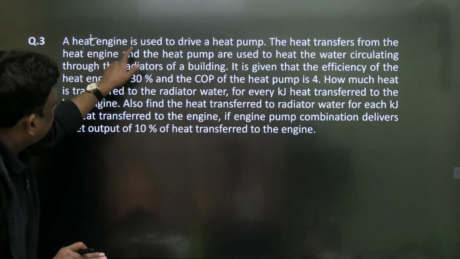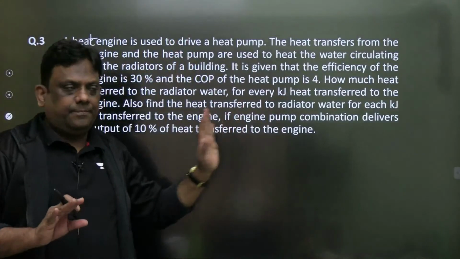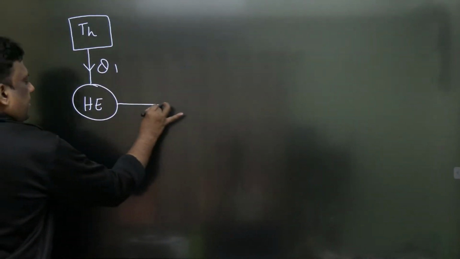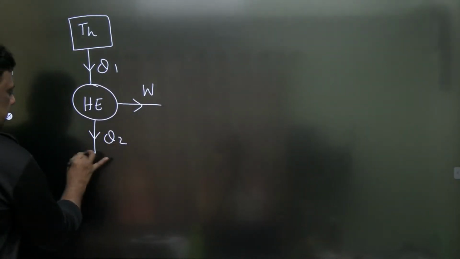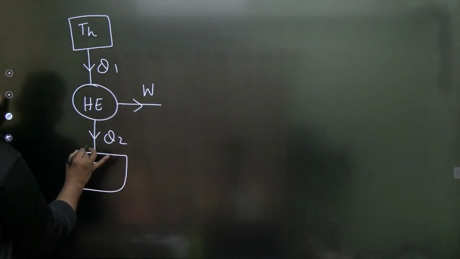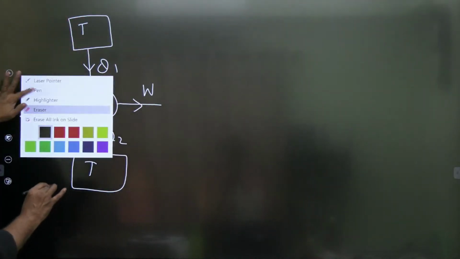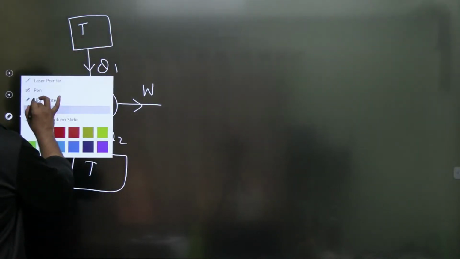A heat engine is used to drive a heat pump. Okay, there is a heat engine. Let this be the higher temperature of the heat engine. Let it take Q1. This is the heat engine. It is developing work W and it is rejecting, let us say, Q2, and this is the lower temperature. T1 and T2.